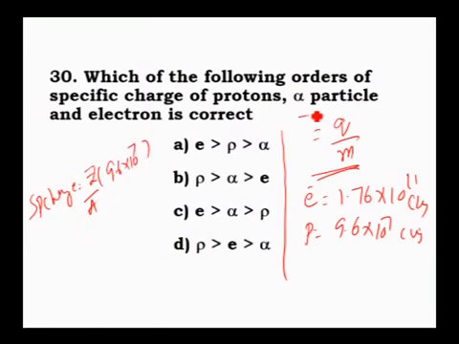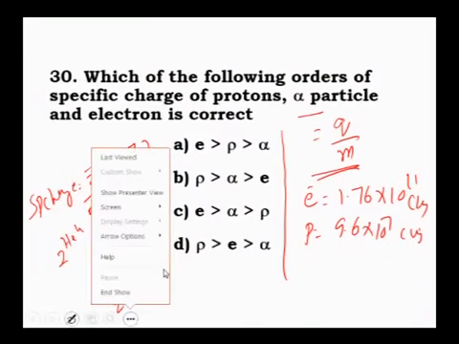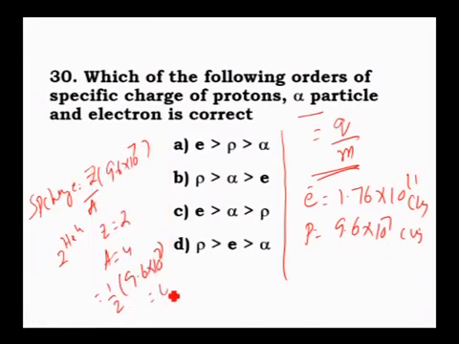Here they have given an alpha particle. An alpha particle is 2He4. Therefore Z is equal to 2, A is equal to 4. Substituting, you will get 1/2 times 9.6 into 10 power 7. 1/2 times 9.6 into 10 to the power of 7 means it is 4.8 into 10 power 7. Specific charge of alpha is 4.8 into 10 power 7.